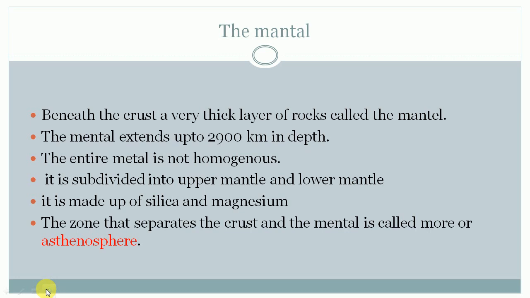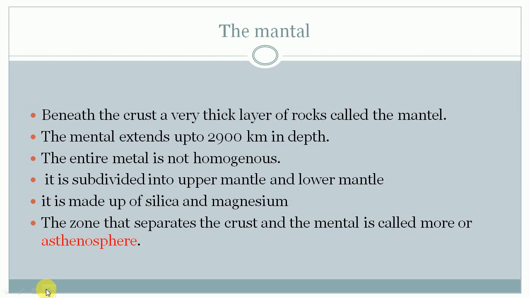Now let's divide the mantle into two parts. It is subdivided into upper mantle and lower mantle. And it is made up of silica and magnesium. Here the word Sima came, S-I-M-A. That means silica and magnesium. So this layer is made up of silica and magnesium.